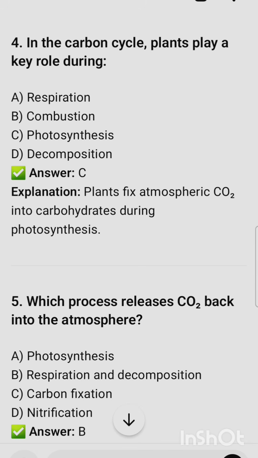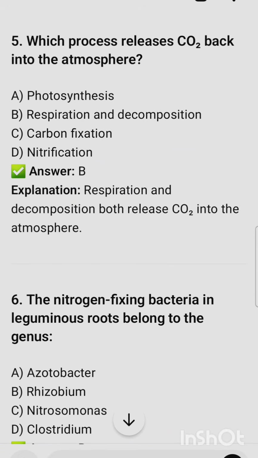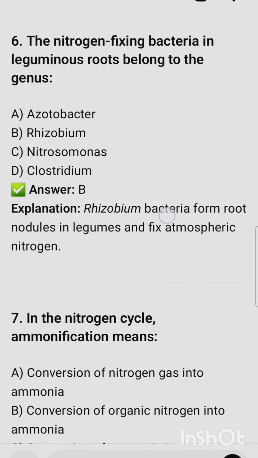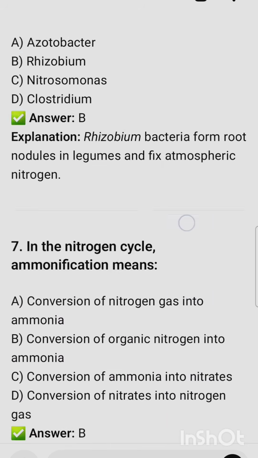In the carbon cycle, plants play a key role during photosynthesis. Which process releases carbon dioxide back into the atmosphere? It is the process of respiration and decomposition. The nitrogen fixing bacteria in leguminous roots belong to the genus Rhizobium.